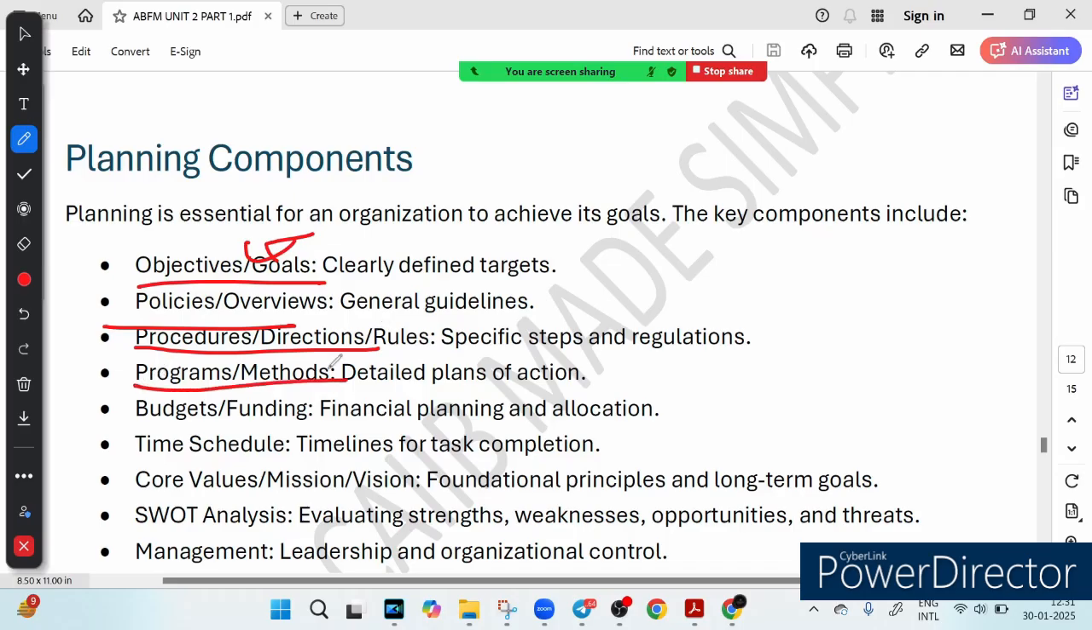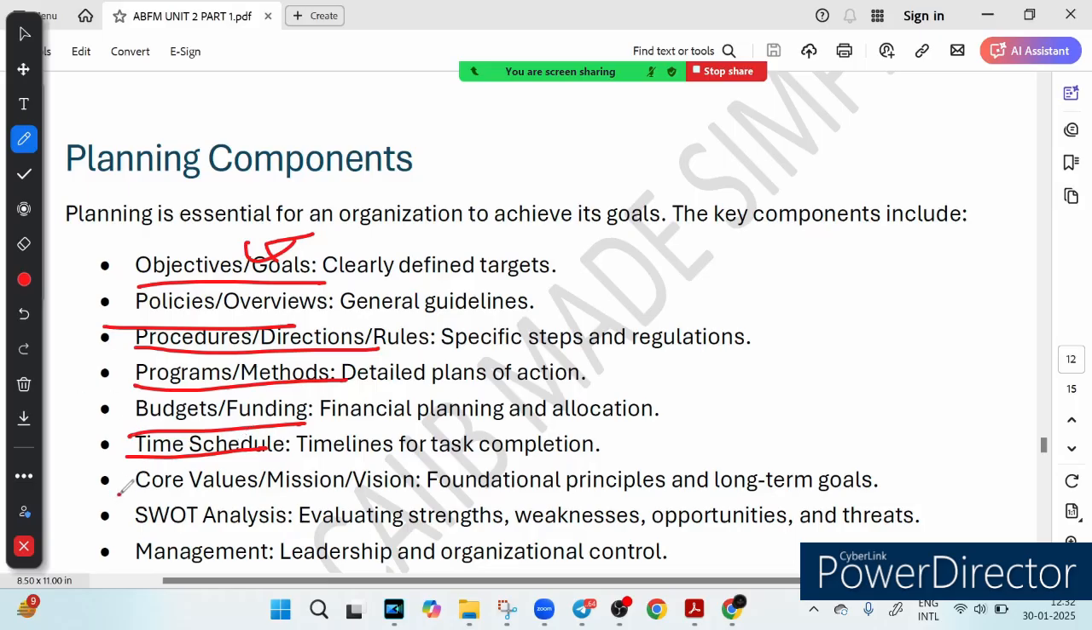Then we have program or method. This is where the action happens. Programs are like a structured strategy, like following a week-by-week CIB plan. Then we have budget and funding, which means no plan is complete without money. Organizations allocate funds for projects, just like we allocate money for books, courses, or exam fees. Then we have time schedules. Time is money. Setting timelines for task completion is as crucial as sticking to your exam countdown schedule.